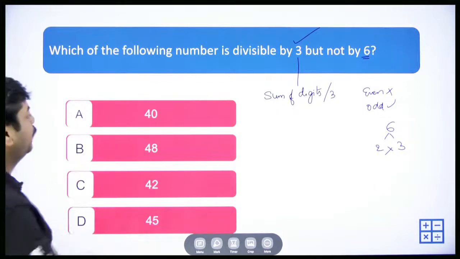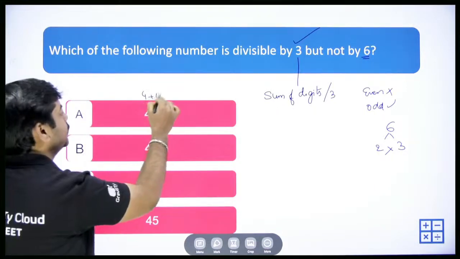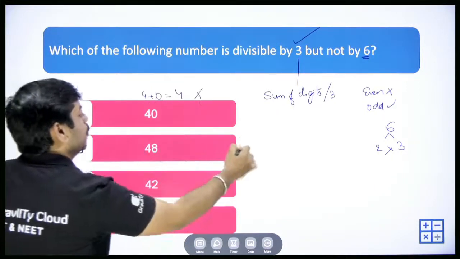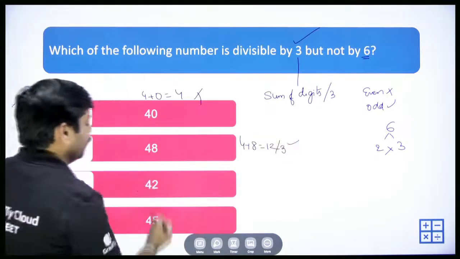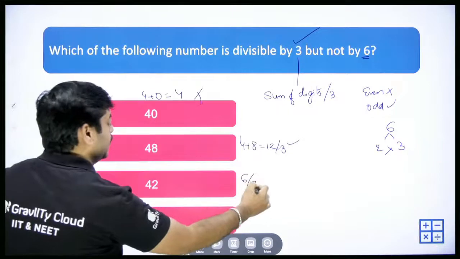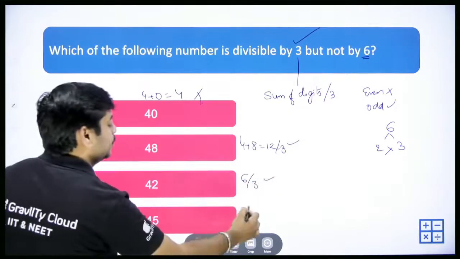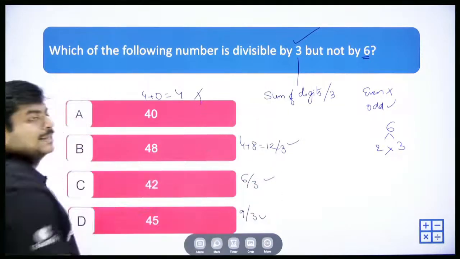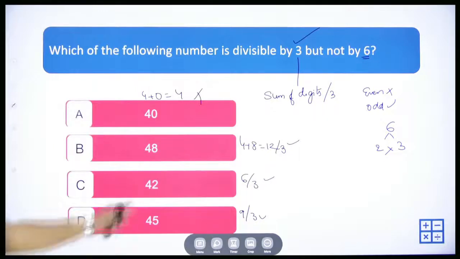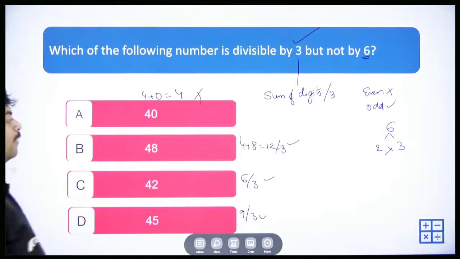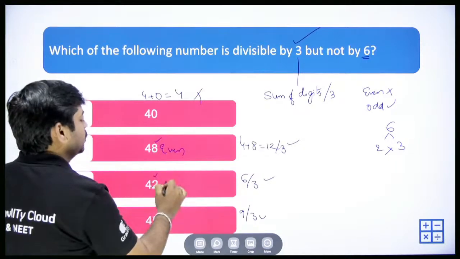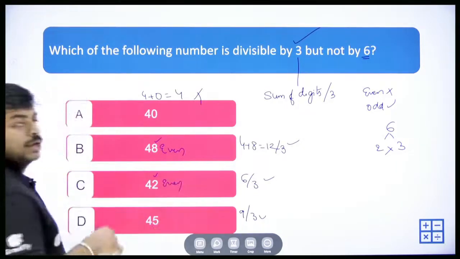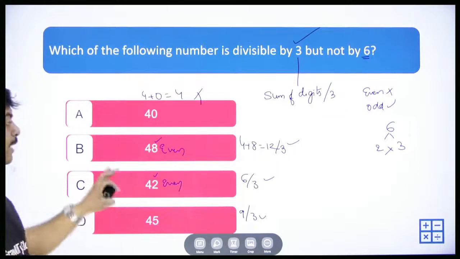So 40: 4 plus 0 is 4, which is not divisible by 3. 48: 4 plus 8 is 12, which is divisible by 3. 42: 4 plus 2 is 6, divisible by 3, correct? 45: 4 plus 5 is 9, divisible by 3, correct? But not by 6. You can see 6 eights are 48, it is an even number. 42 is also an even number, right?